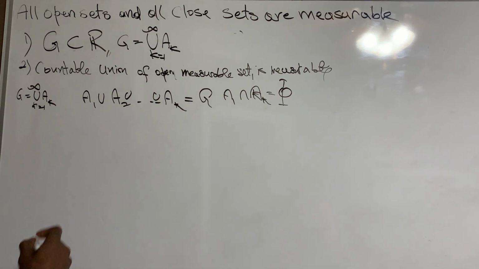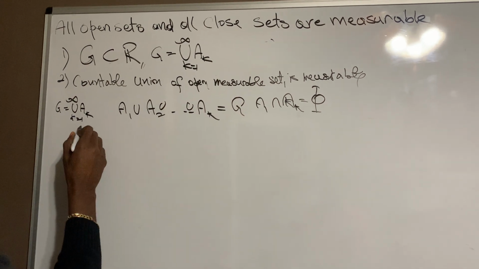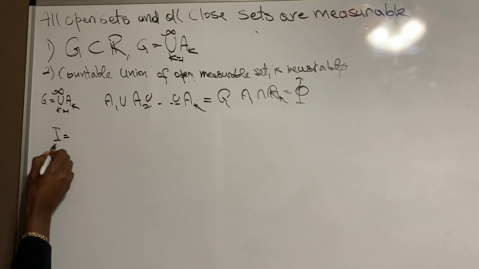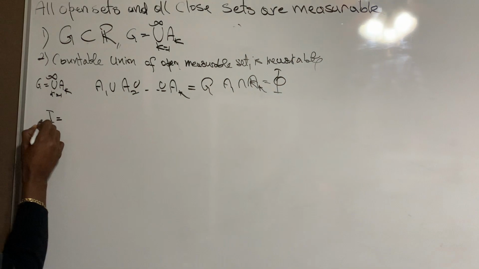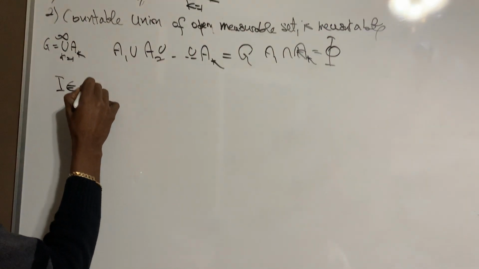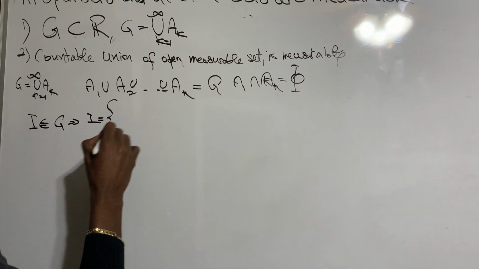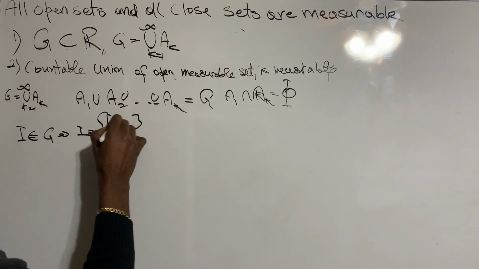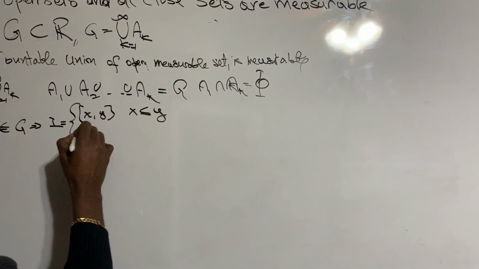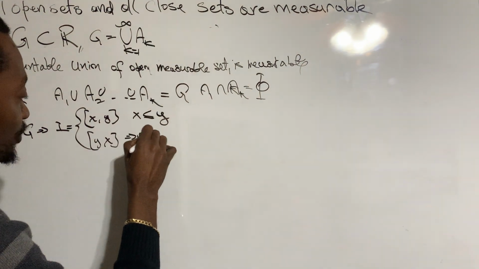All right, to continue, we will consider some interval I. We're going to build our relation on that interval I, where I belongs to G, some interval in G, such that we can define I like that, as a closed interval [x,y] where x is less than or equal to y, or [y,x] where y is less than or equal to x.